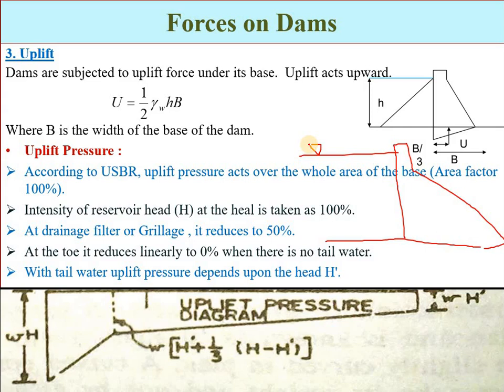It also seeps through the joints between the body of the dam and foundation. For example, if there are some pores, some fissures, or some cracks, or if there is a joint between the structure and the foundation, the water from this reservoir will try to seep into the ground.